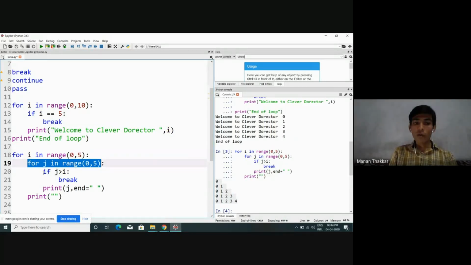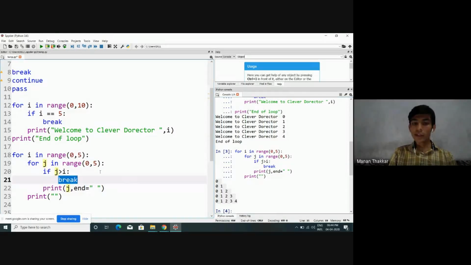Now, whenever initially j is 0, can we say 0 greater than 0 condition is false? So this block is not going to execute. We will print the value of j, means 0 will get displayed. Look at this, 0 gets displayed.